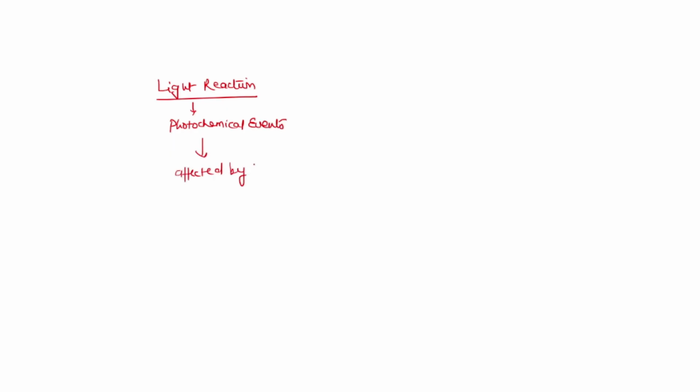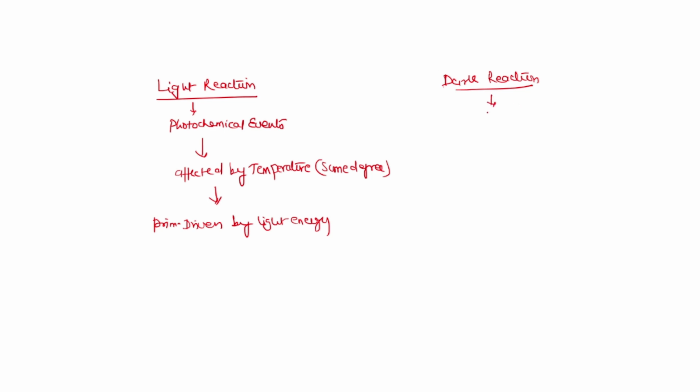While they are affected by temperature, it is only to some extent or degree, because they are primarily driven by light energy. But the dark reactions of the biosynthetic phase are purely enzymatic. We have seen that during the Calvin cycle, which enzyme is involved? Rubisco.